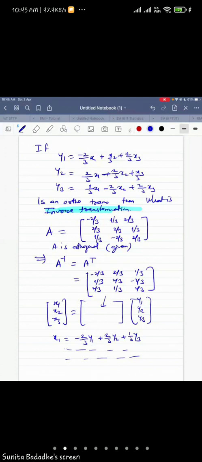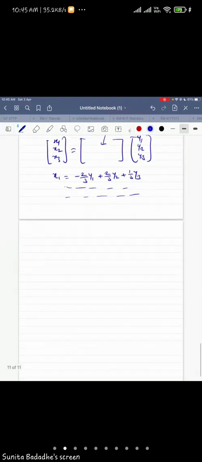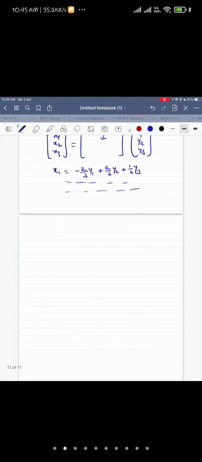Right. So the transformation may be given to you, and one can ask only for the inverse. Then you just have to take the transpose. Remember, whenever the word is orthogonal, inverse means you just have to take the transpose of the matrix, and that's all. Right? Okay. Now, one can ask you to find the image, or for what value of k.